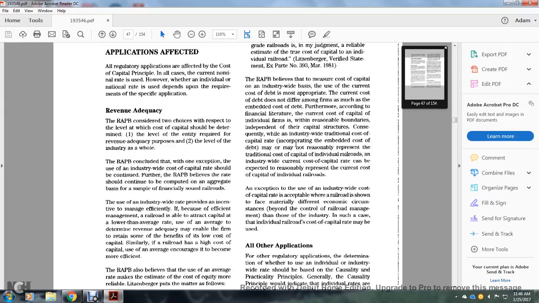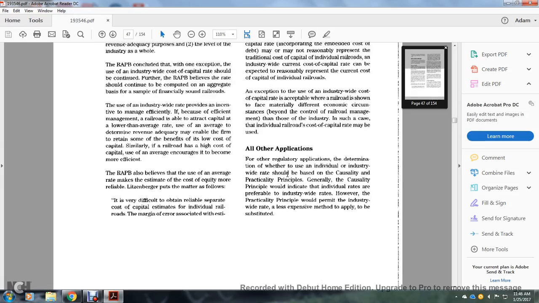Alright, the Railroad Accounting Principle Board believes that, in measuring the cost of capital on an industry-wide basis, the use of the current cost of debt is not appropriate. The current cost of debt does not differ among the firms much over the embedded cost of debt. Furthermore, according to the financial literature, the cost of capital of the individual firm is, within reasonable boundaries, independent of the capital structure. Consequently, within an industry-wide traditional cost of capital, incorporating the embedded cost of debt may or may not reasonably represent the traditional cost of capital. Individual railroads' industry-wide current cost of capital rate can be expected to reasonably represent the current cost of capital of individual railroads.